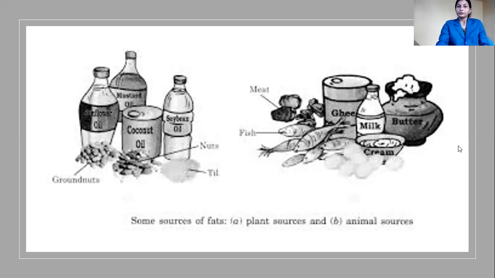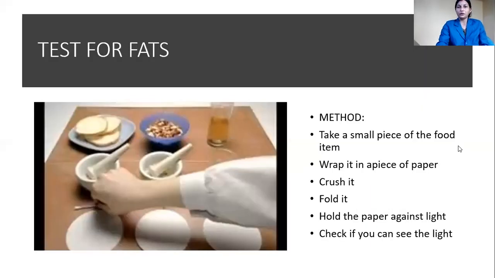Okay. Then, how to test for fat? Method to test for fat. What you do? You take a small piece of food item, and you wrap it in a piece of paper. Then what you do? See, papers are here. Okay, you take the food item and you wrap it in this paper. Okay, then crush it and then you fold this paper, and you hold the paper against light. Hold it like this. You open it and you hold it. Then what you can see, check if light is there. Okay, if light is there, then what?